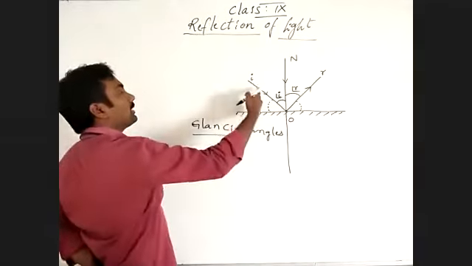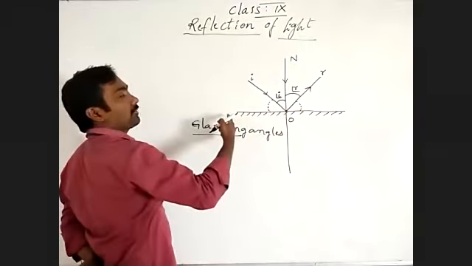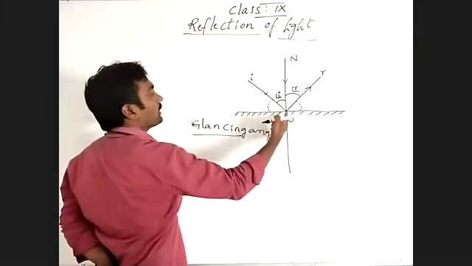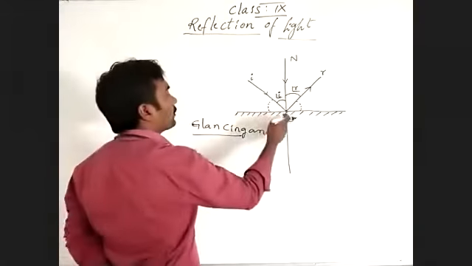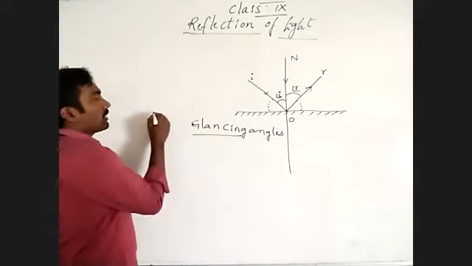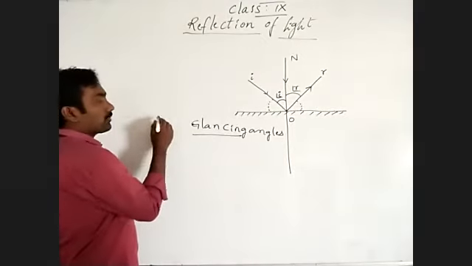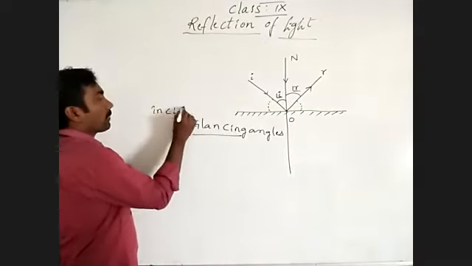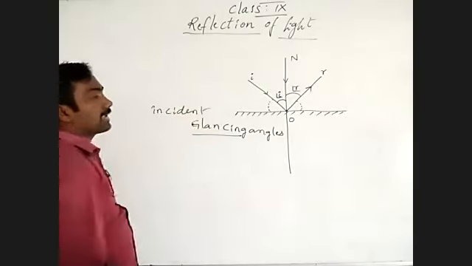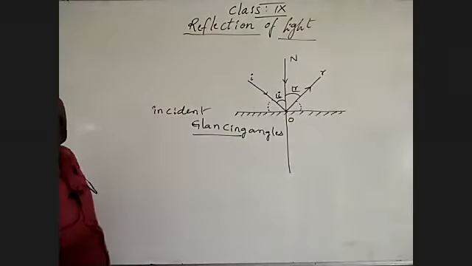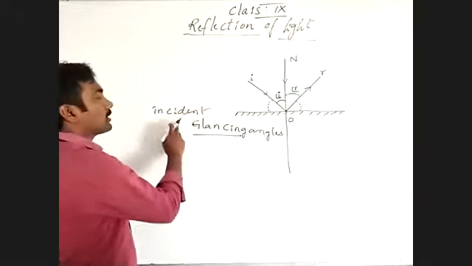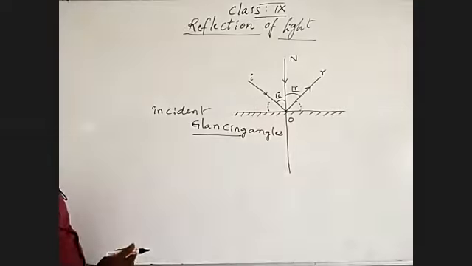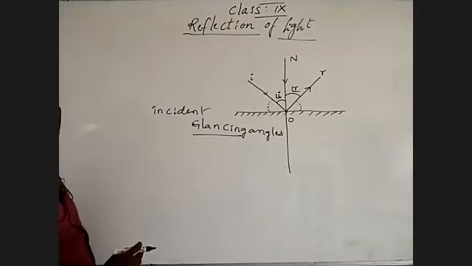The angle between the incident light ray and the plane surface is known as the incident glancing angle. Incident glancing angle. Understand? Then one more.